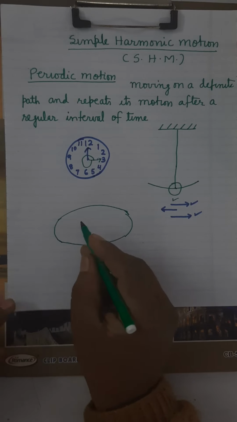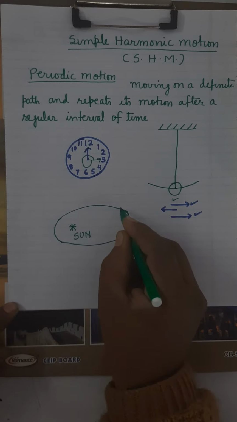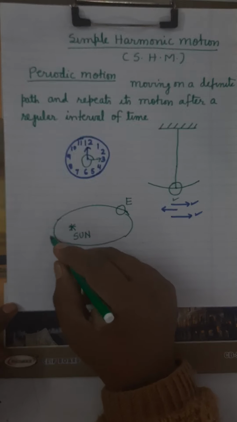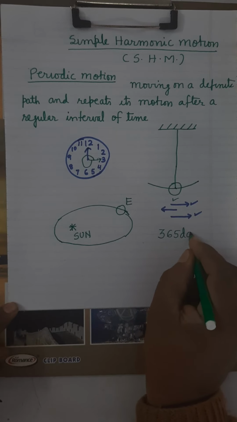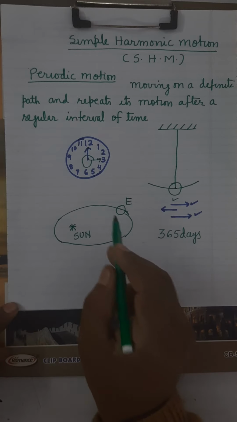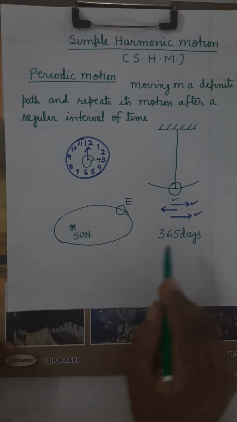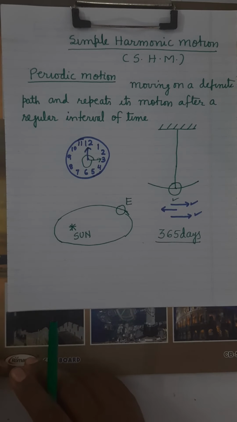As we know from Kepler's law, the sun is lying at one focus and the earth is moving around it. It completes one rotation after 365 days. The earth moves around the sun in an elliptical orbit, and after 365 days, once again it will describe the same path.